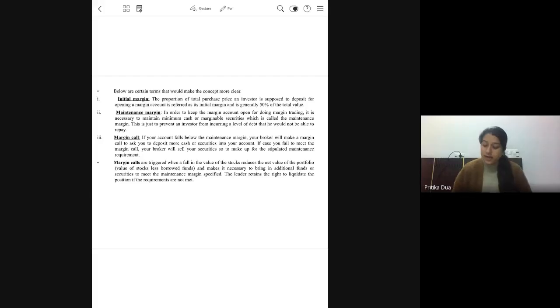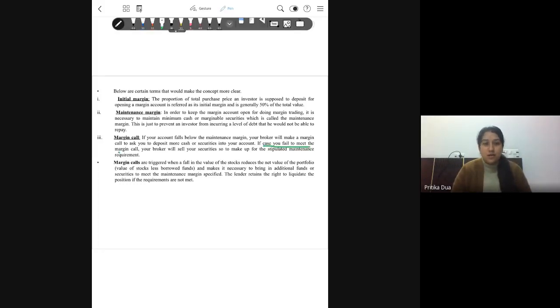In case, just have a look at this point. In case you fail to meet the margin call, so you're receiving a call and you're unable to add more money in your account, your broker will sell your securities so as to make up for the maintenance requirement. So that kind of authority is given to the broker, that they can sell the securities in your account to meet the maintenance call or the margin call.